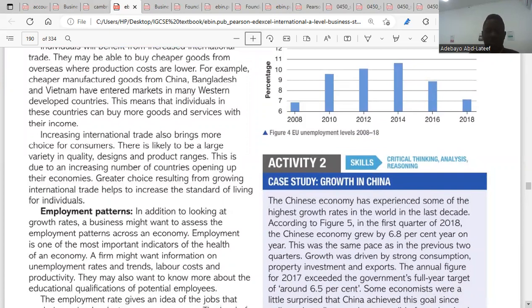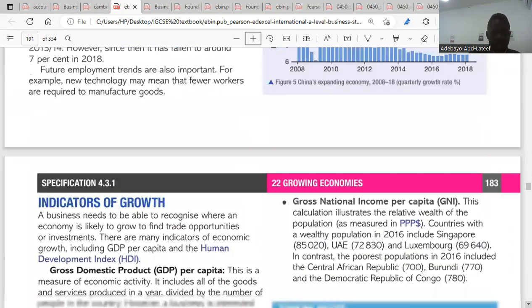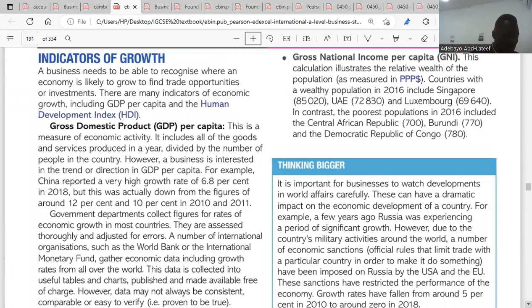So here we're talking about the implication of growth in an economy. There are trade opportunities and changes in employment patterns. That's about that. Then we go to indicators of growth. When I talk about indicators of growth, a business must be able to recognize where an economy is likely to grow to find trade opportunities and investment.